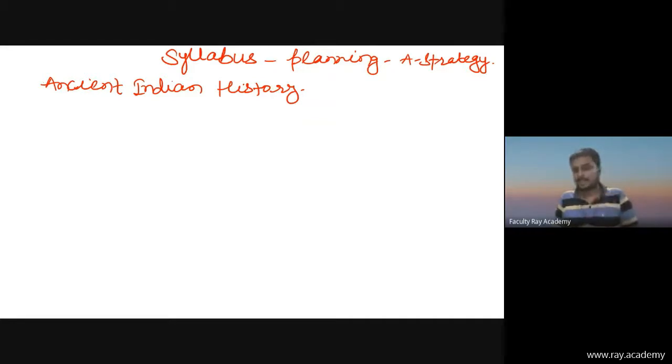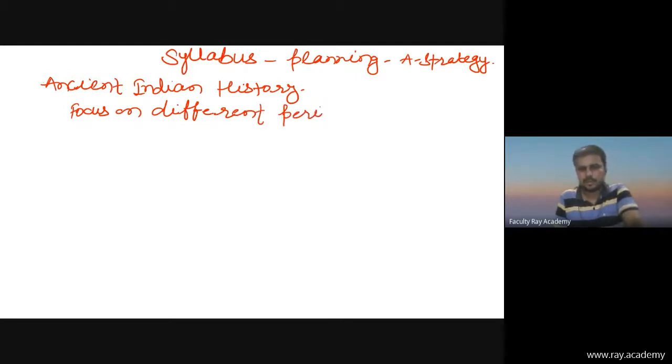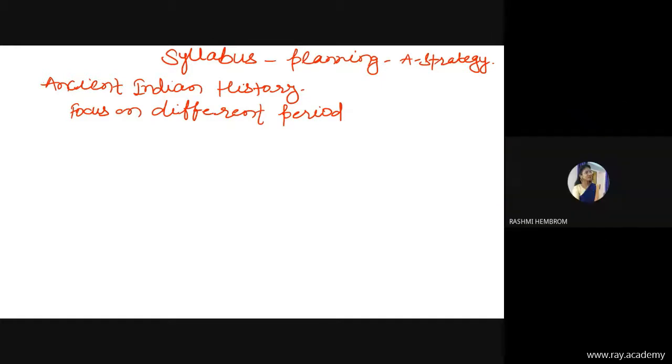From this section in the past few years, say 7 to 8 years or maximum 10 years, friends, focus on different periods. Which type of period? Do you know about the age? Friends, do you have any idea related to age? In Indian history, or in world history, there are various types of age. Do you know the types of age? Anyone?